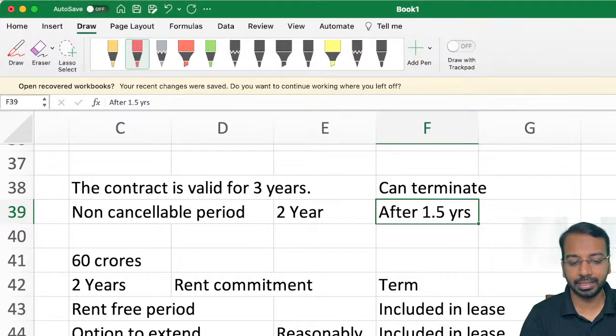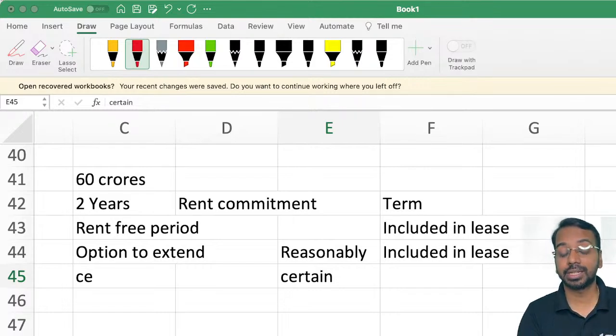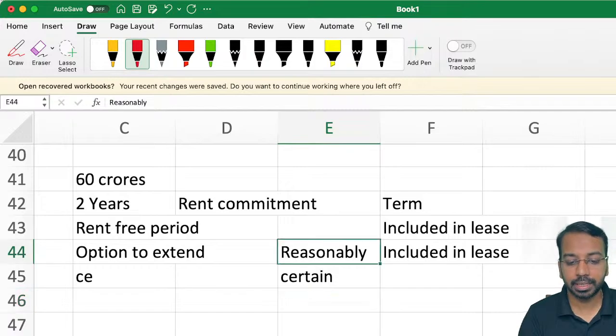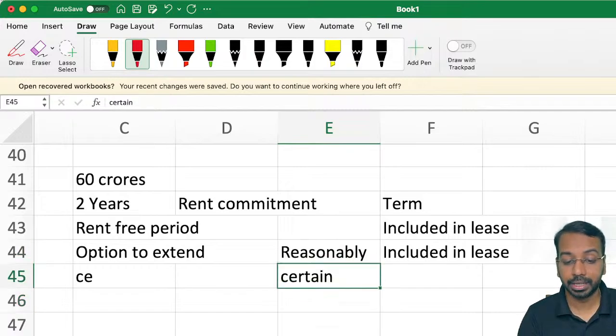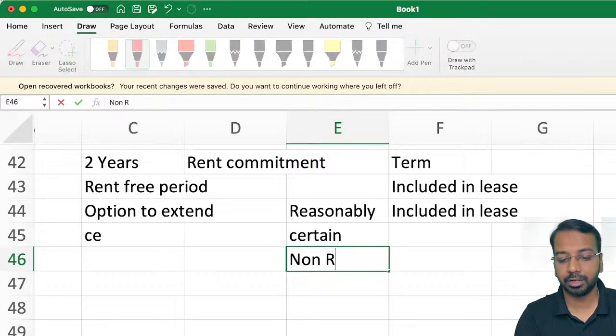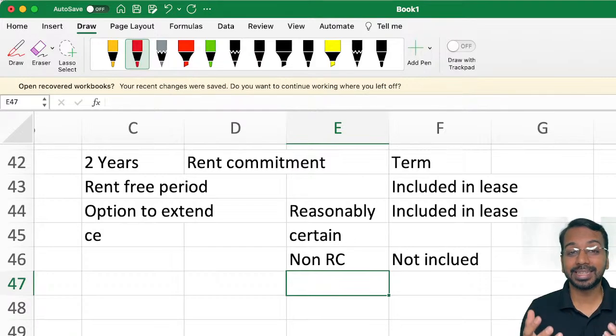While calculating the lease term, the option to extend was reasonably not certain. If it was reasonably certain, we will include. If it is not reasonably certain, then we will not include. So initially we said that it is not reasonably certain.